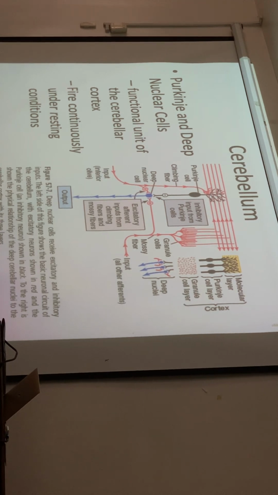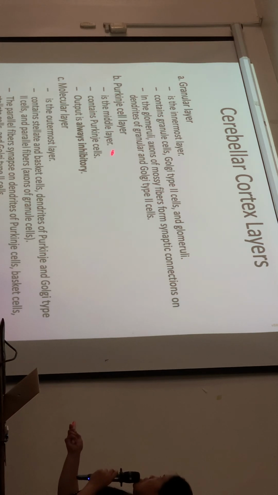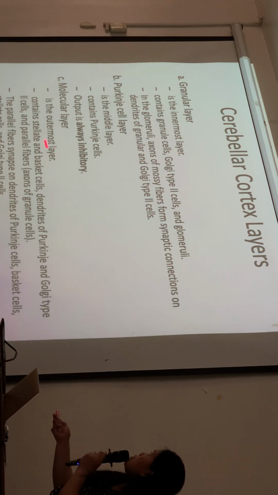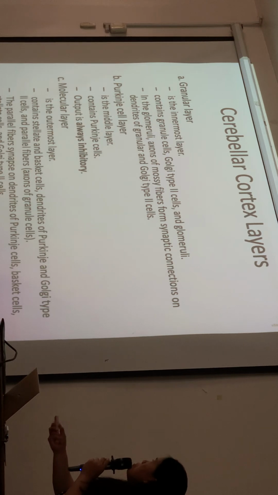Okay, cerebellum. Histologically, we have these cells in the cerebellum, Purkinje and deep nuclear cells. So these are the functional unit of the cerebellar cortex, and they are firing continuously under resting conditions. And if you have 6 layers of the cerebrum, you have layers also of the cerebellum. Okay, so you have the granular layer, Purkinje cell layer, and the molecular layer, which is outermost. This one is the innermost. These are the cells it contain. In the middle layer, it's always inhibitory.